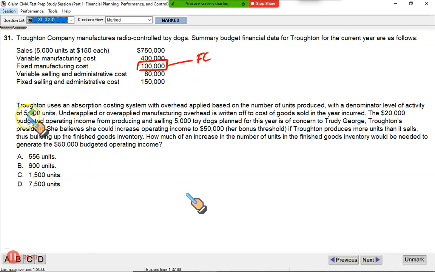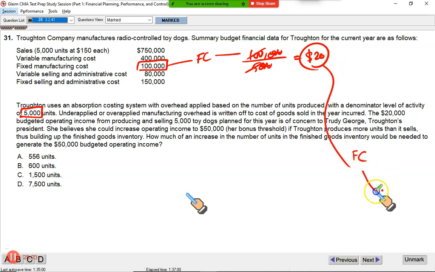How many units we want to produce? 5,000. So, if 100,000 is the fixed cost, 5,000 units are planned to be produced, which means 100,000 fixed cost, 5,000 planned production. If you divide, you will know that every unit we produce takes $20 of fixed cost and hides it in the finished goods stock. It is taken away into the finished goods stock.